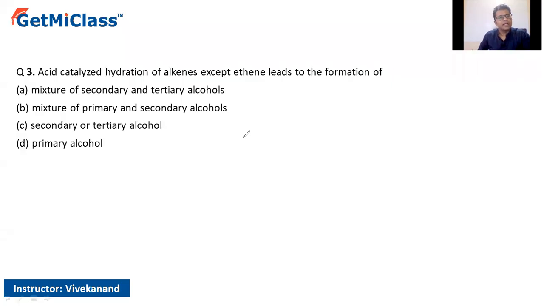Question number 3. Acid catalyzed hydration of alkenes, except for ethene, leads to the formation of: A. Mixture of secondary and tertiary alcohols. B. Mixture of primary and secondary alcohols. C. Secondary or tertiary alcohols. D. Primary alcohols. Now, let us first take ethene into consideration and try to understand acid catalyzed